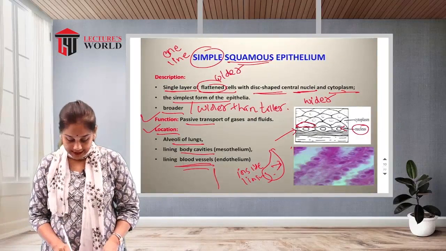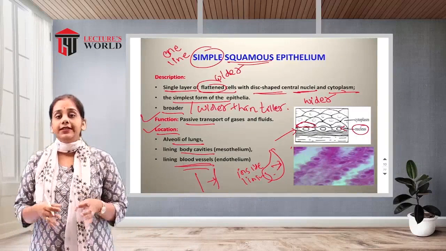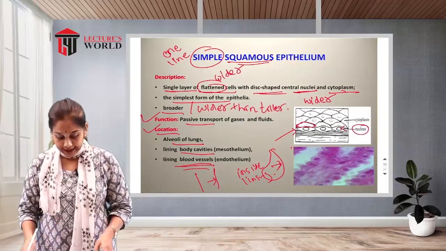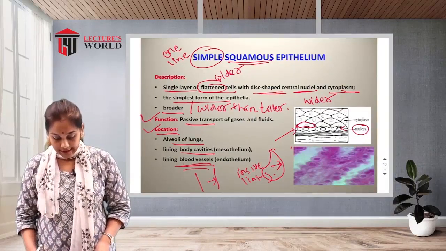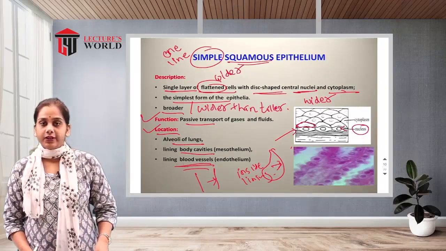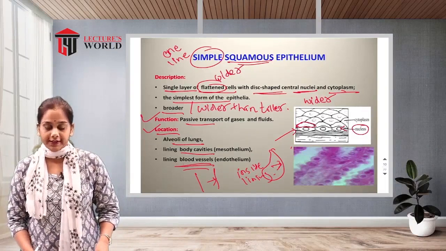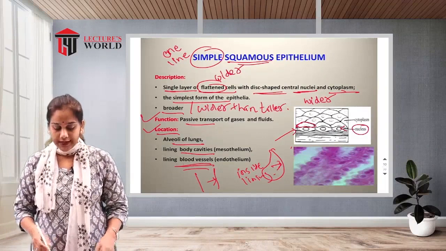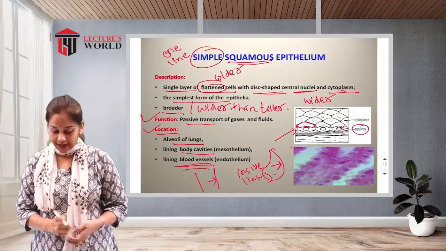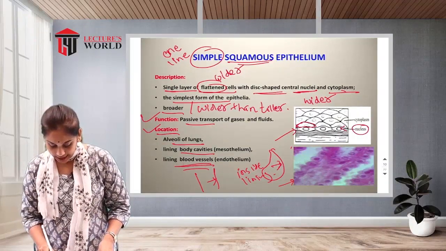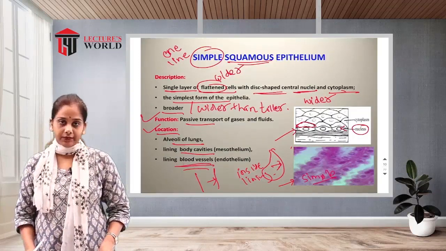So this is located over the inside of the cavity as well as the inside of the alveoli of the lungs. So this is all about the simple squamous epithelium. See, this is a picture of the simple squamous epithelium.